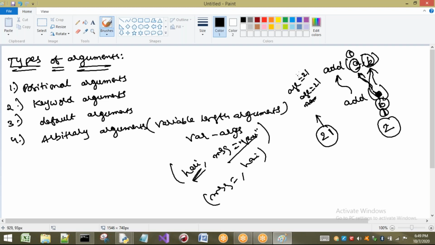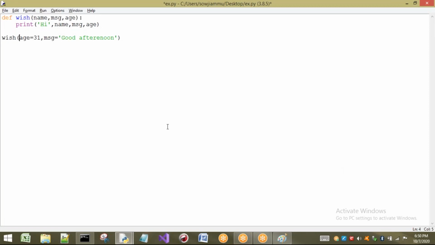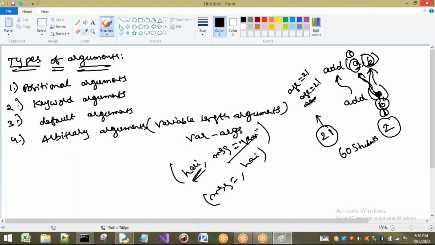It is not compulsory, because if I am going to ask 60 students to execute a function, which function? I have to pass hi, name, message and age. So age will be what? Same. Age will be same. Every time age will be same.